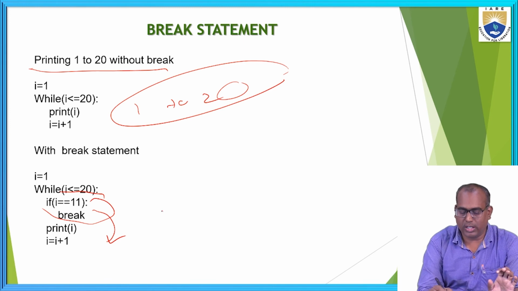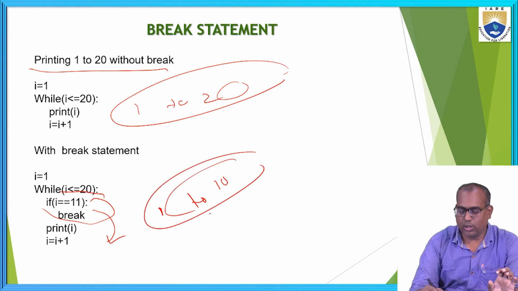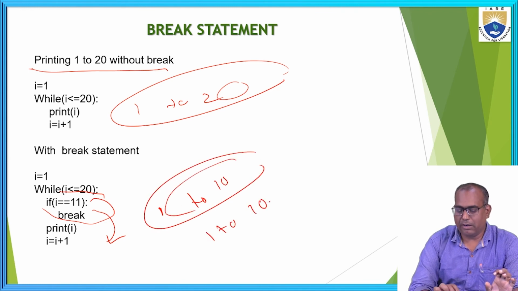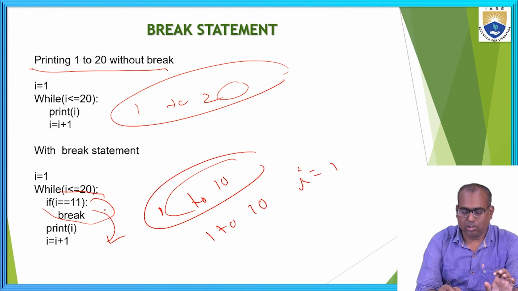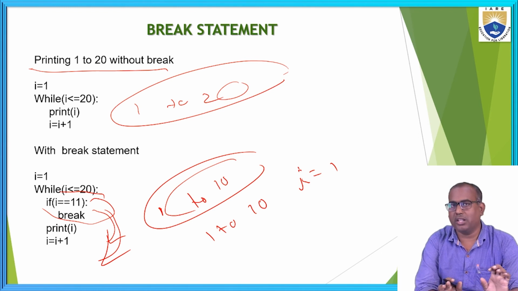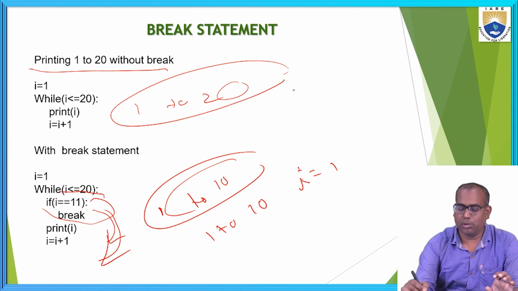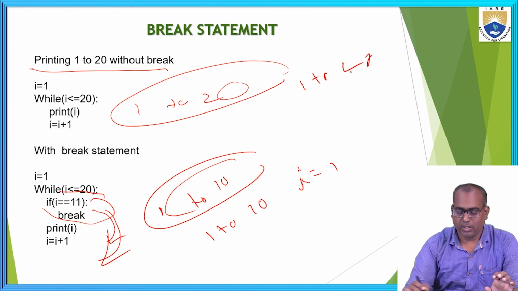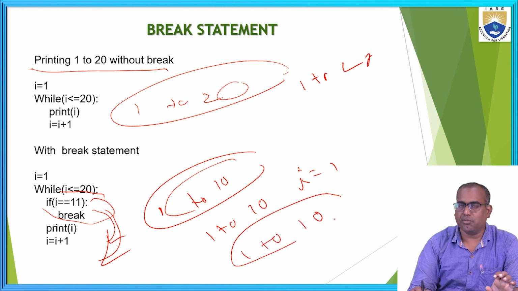So it prints only 1 to 10. Whenever i value reaches 11, the control comes out of the loop. It breaks the loop. In this case, we are able to print 1 to 20. In this case, we are able to print only 1 to 10 because of the break statement.